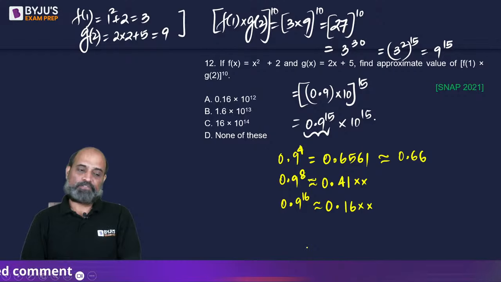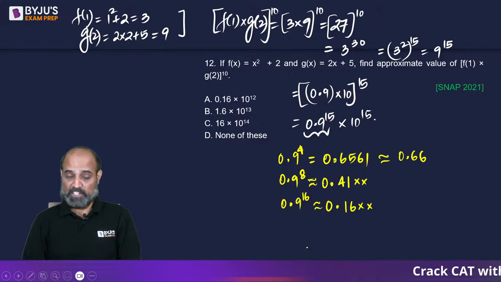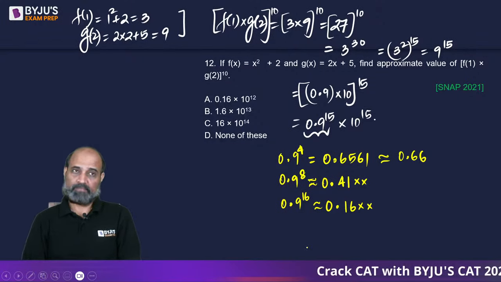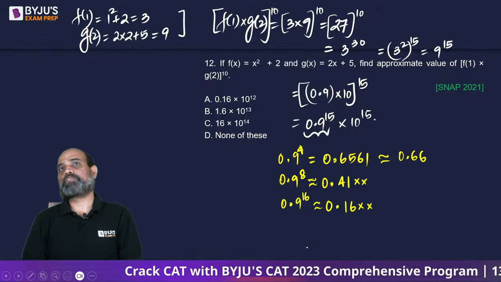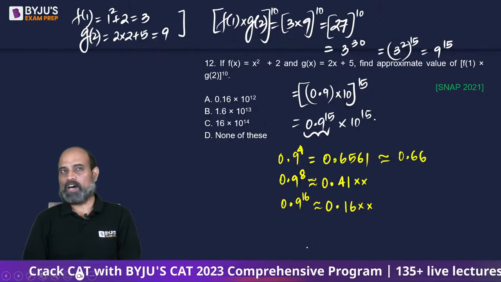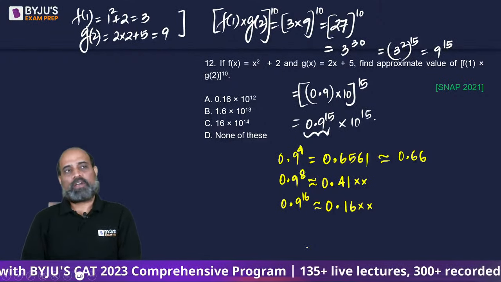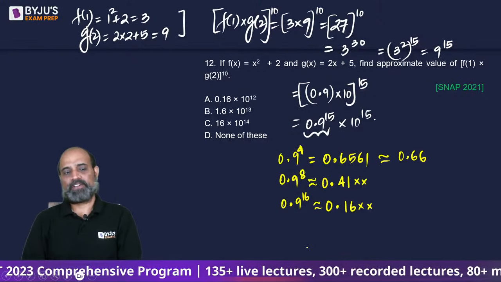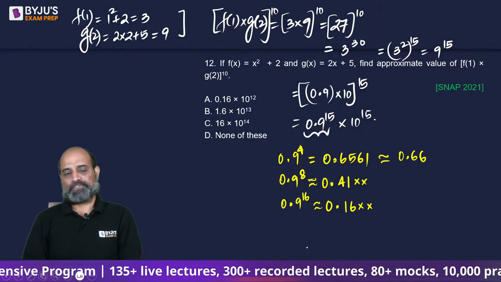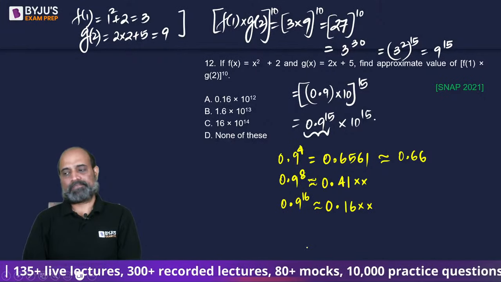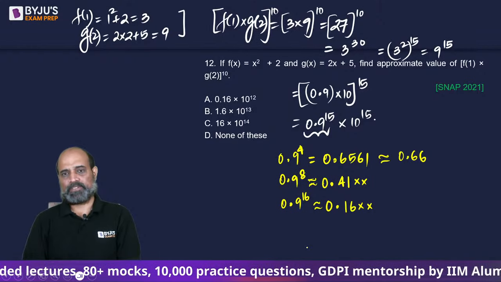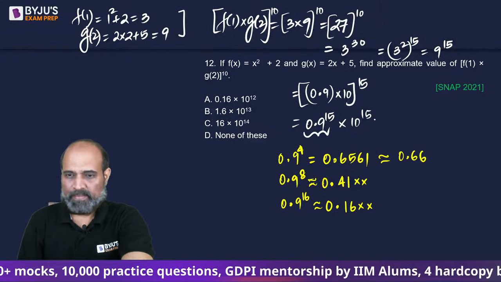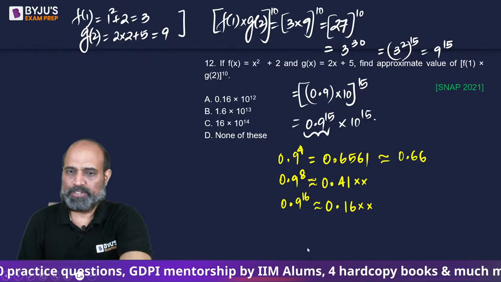If I take a 4-digit number 6561 and if I square it, will I get an 8-digit answer? I should. And then if I take an 8-digit number with the first two digits being 4, 1 or 4, 2, and if I square it, will I be getting a 16-digit number? I should.